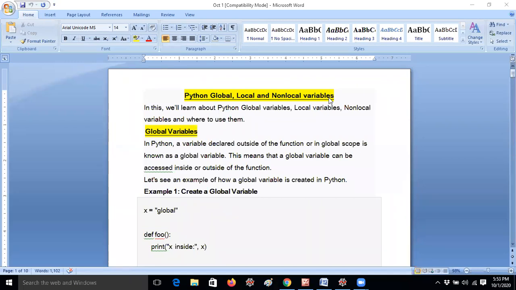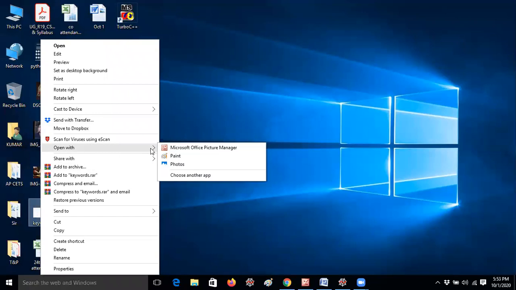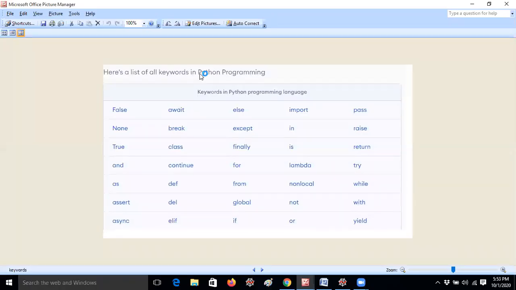Before going to that, I would like to see what the various keywords are in Python. You should check here: global is a keyword and nonlocal is a keyword. There is no space in nonlocal.